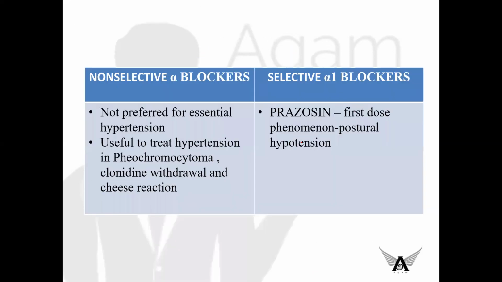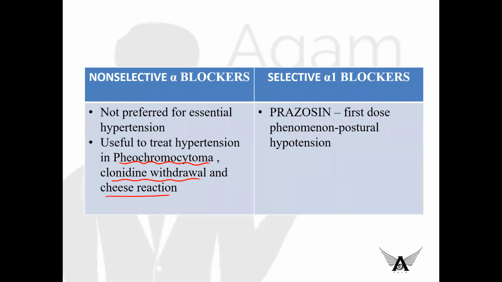Coming to non-selective alpha blockers and selective alpha-1 blockers, there is a small difference you can remember. Non-selective alpha blockers are not preferred for essential hypertension, but they are used to treat hypertension in conditions like pheochromocytoma, clonidine withdrawal, and cheese reaction.